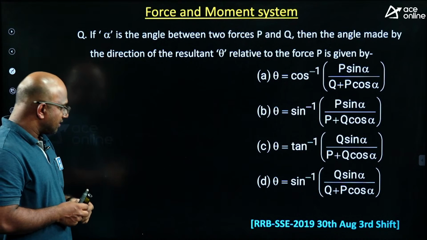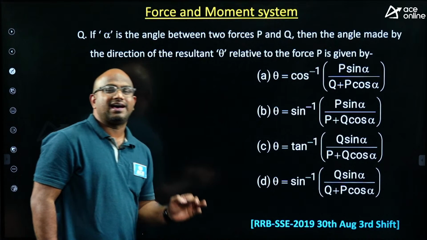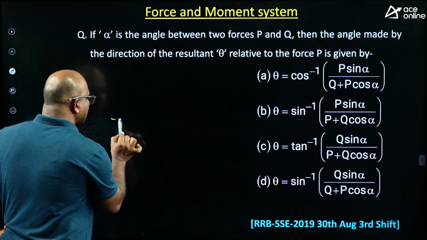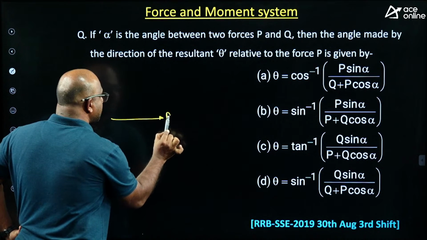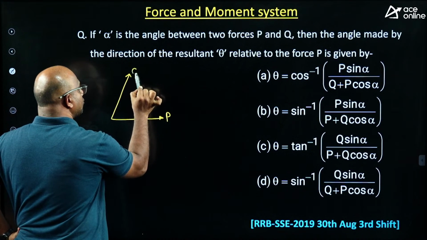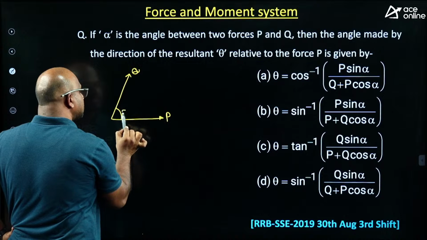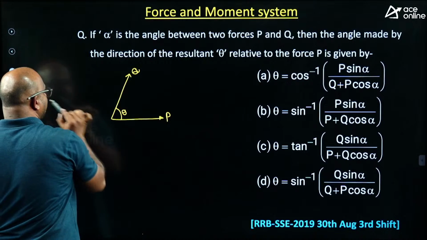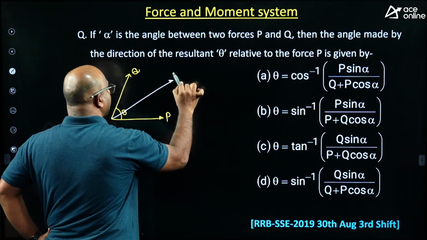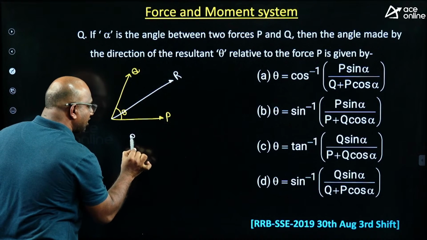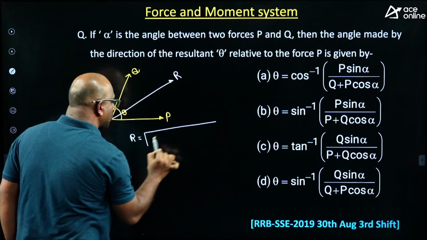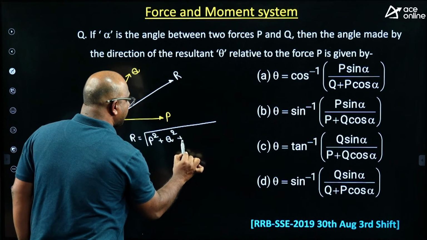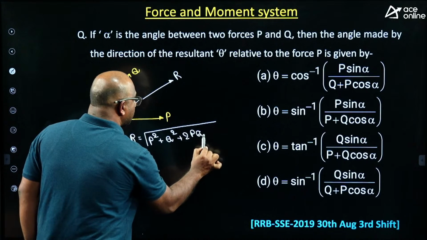The question on the parallelogram law is very, very important. They used to give questions like this, and you just have to remember this formula. This is P, this is Q. Assume the angle between them is theta. Then you get a resultant. What is this resultant equal to? R equals square root of P square plus Q square plus 2PQ cos theta.